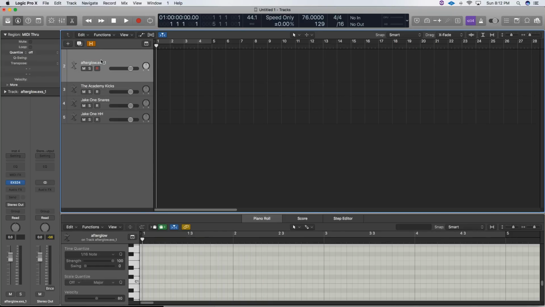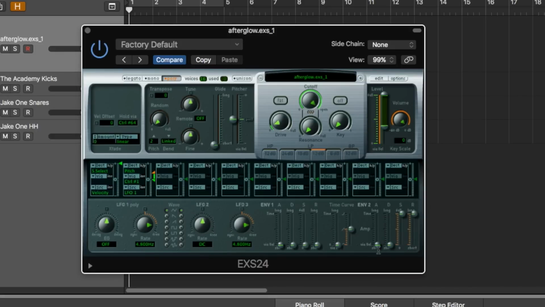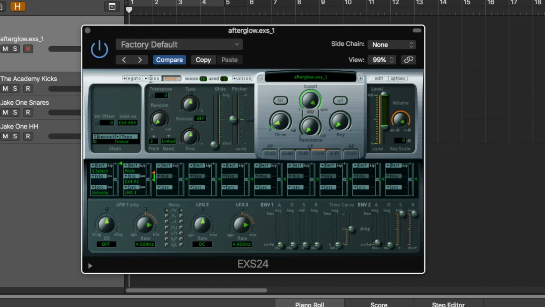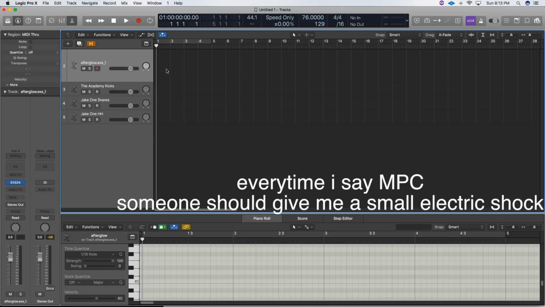Now once you're done with this, go onto the track that was just created. Go to the EXS24 and then set the envelope. What you're going to want to do is change the release time from short to the longest, and then change the attack from short to a little bit higher, just a very small amount. That's going to eliminate any pops or clicks that could happen at the beginning of your sample. Then change from poly to mono. That's going to make sure that none of your samples overlap. That's important for an MPC style sample.